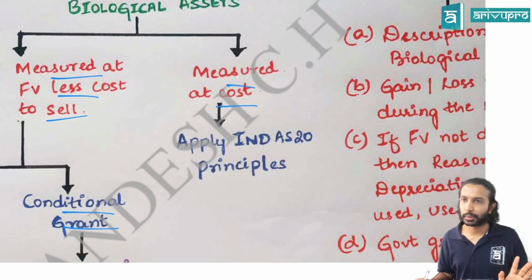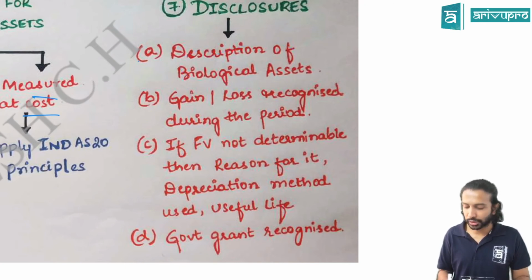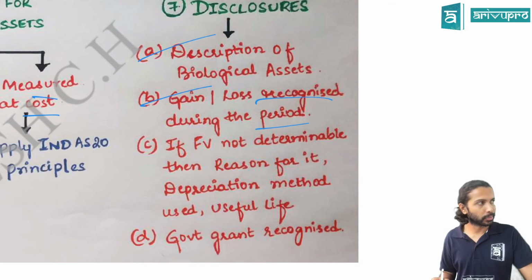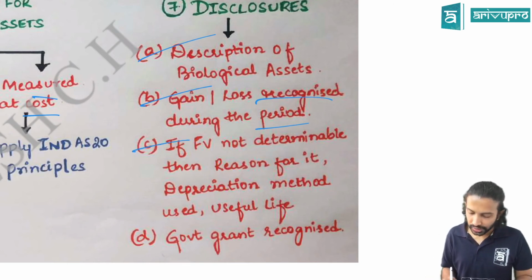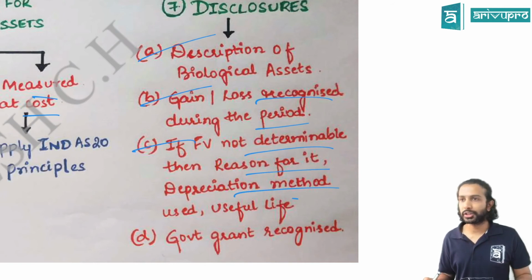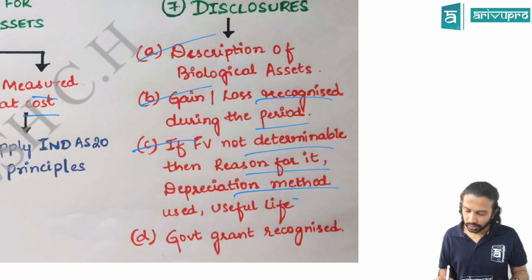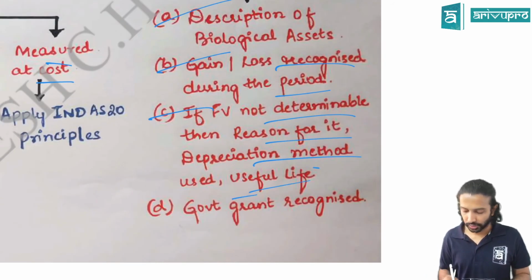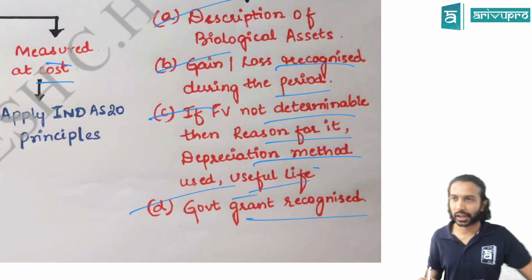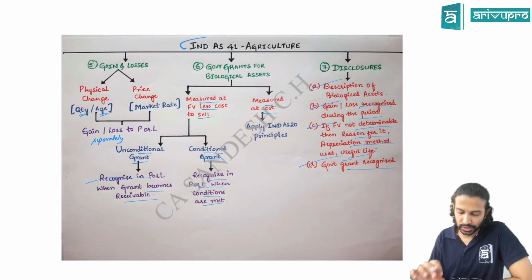Those principles you have to apply, whatever they talk about. Last is your disclosure. Disclosure is your nature of assets, gain or loss, physical change gain or loss, quantity change gain or loss, price change gain or loss you show. Fair value, if you cannot find out, give the reasons for it. If you have to use the cost model, you have to depreciate, so you require useful life and depreciation method so that you can give a disclosure. If you have received any government grant and recognized it as per this standard, give a disclosure of that. These are some disclosure aspects of IND AS 41.